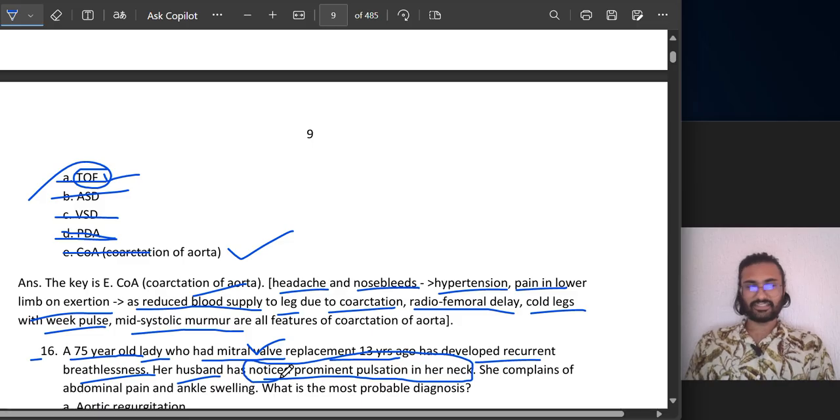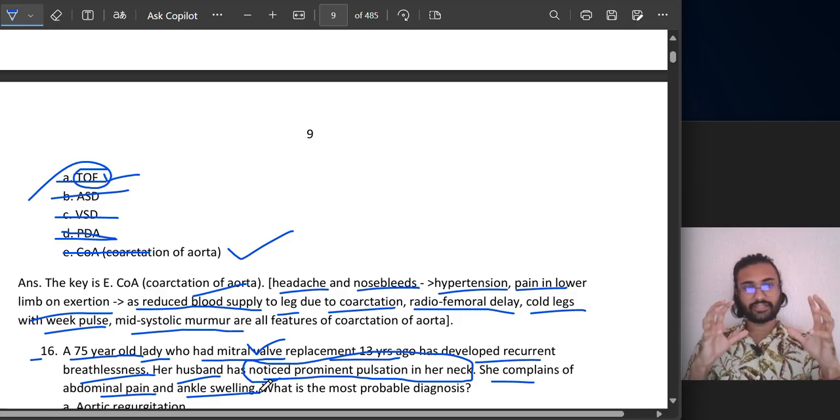Okay, it's going slowly towards a diagnosis. So pulsation in neck, why? Like it should not be noticed. Do you notice pulsation? No, but in some conditions pulsations are noticed. Let's see, she complains of abdominal pain as well as ankle swelling. Now look, two conditions they have mentioned extra. They have mentioned abdominal pain and ankle swelling.